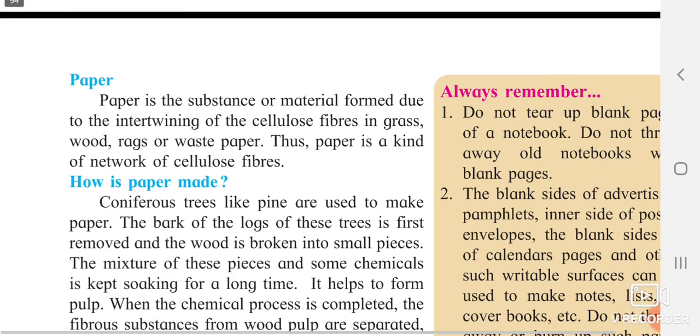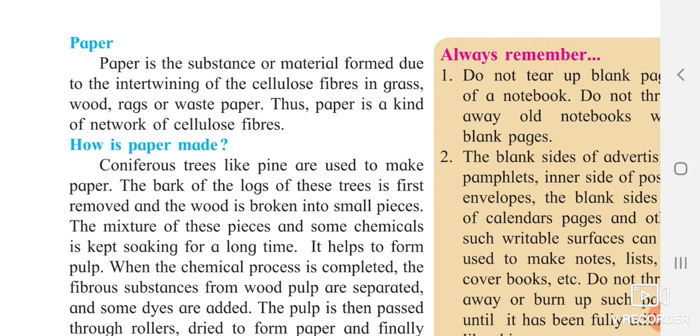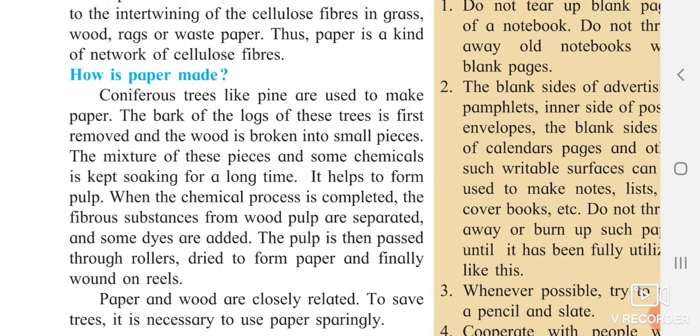After that it helps to form the pulp. Pulp means a liquid substance that is formed after the soaking. When the chemical process is completed, the fibrous substance from the wood pulp is separated. Fibrous means the hard substance which is present inside it is removed, and some dyes are added. Dyes means you are adding some colors into it. Dyes are the colors which give the color of a paper. You can decide accordingly, so certain dyes are added into it.